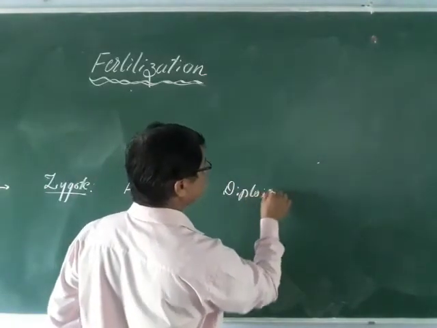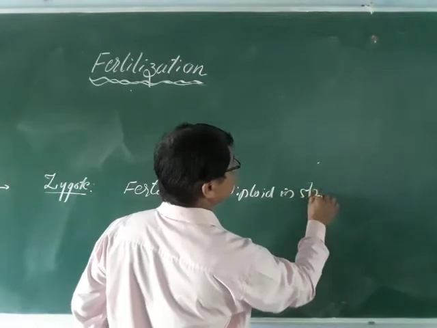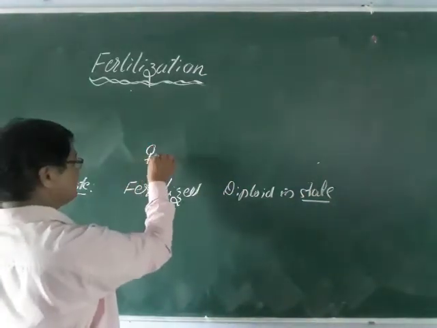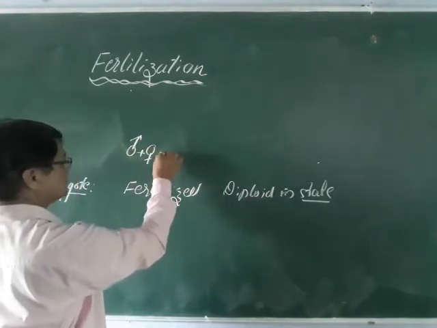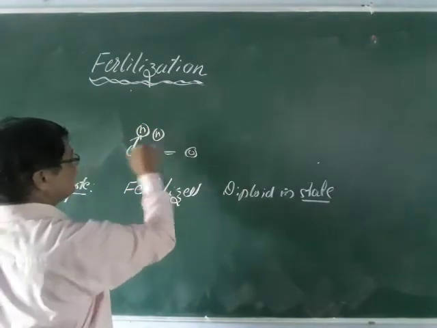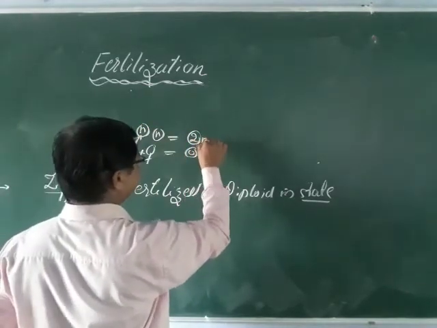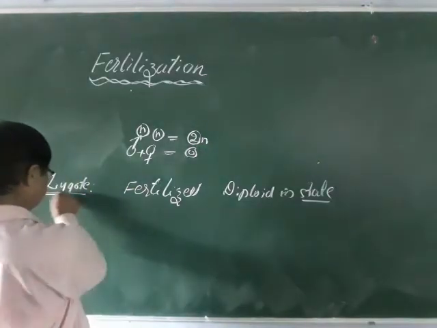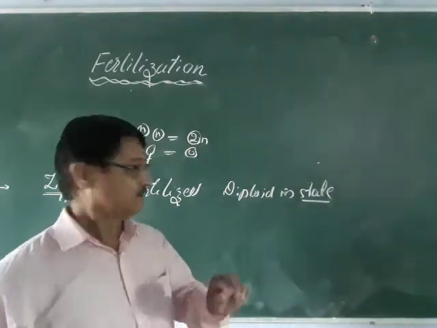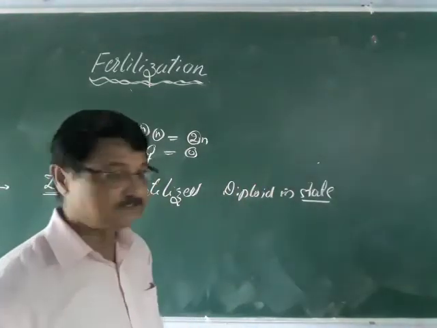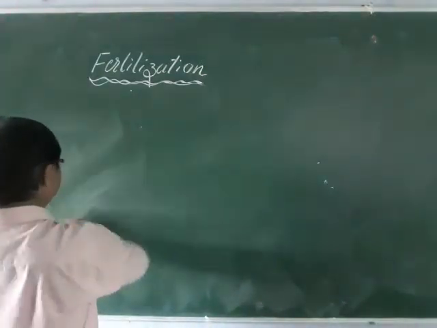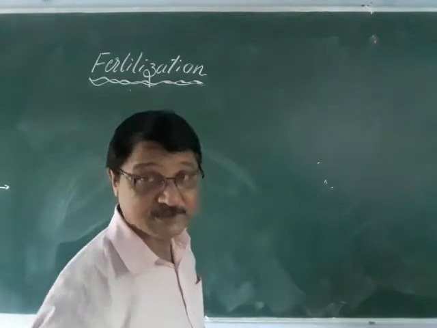The fusion of male and female gametes, both haploid, results in a diploid structure, and that is called the zygote. So the zygote is nothing but the fertilized egg, diploid in state, called the zygote.